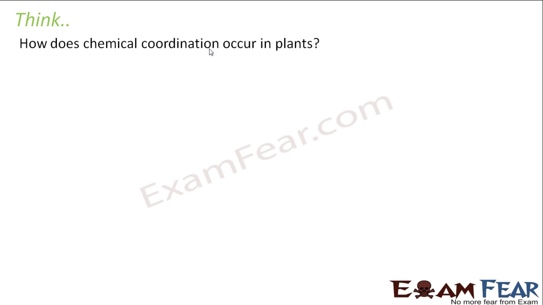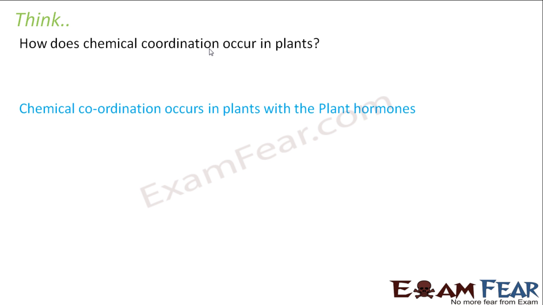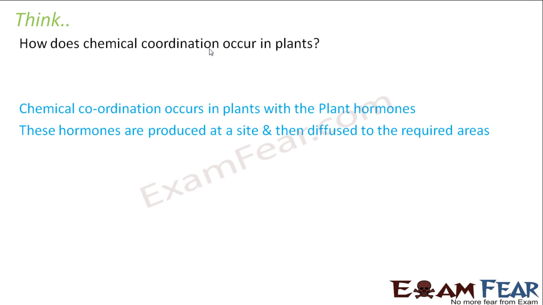Let's look at another question. How does chemical coordination occur in plants? As I said, it happens with the help of the plant hormones, right? So chemical coordination occurs in plants with the plant hormones. These hormones are produced at a site and then diffused to the required area. That means they diffuse from the area of production to the area of action.